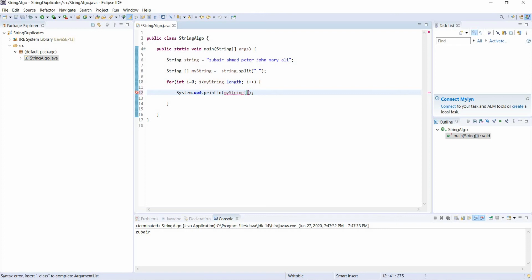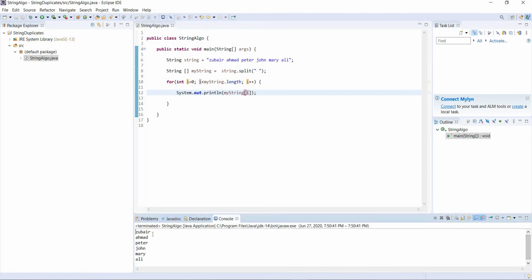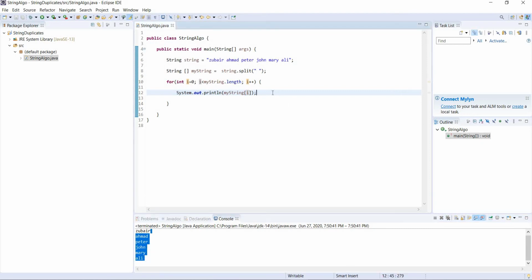It will print Ellie. When it is 5, it will go back, and then it will check. So what is going on? Is I less than string.length? No, it's equal to string.length, so this condition will be false and the loop will break. So let's run it. Where's the error we have? Okay, so we are going to print I here. Okay, let's run it. Yeah, good. It printed Zubair, Ahmed, Peter, John, Mary, and Ellie.